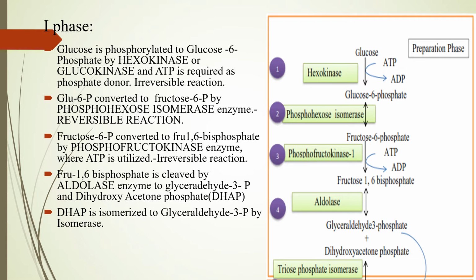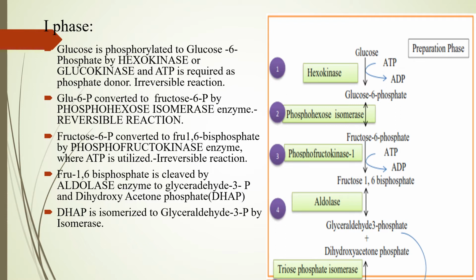So this is also an energy consuming step, and also an irreversible step in glycolysis. From fructose 1,6-bisphosphate, glyceraldehyde 3-phosphate and dihydroxyacetone phosphate are formed utilizing the enzyme aldolase. And this is again a reversible step.